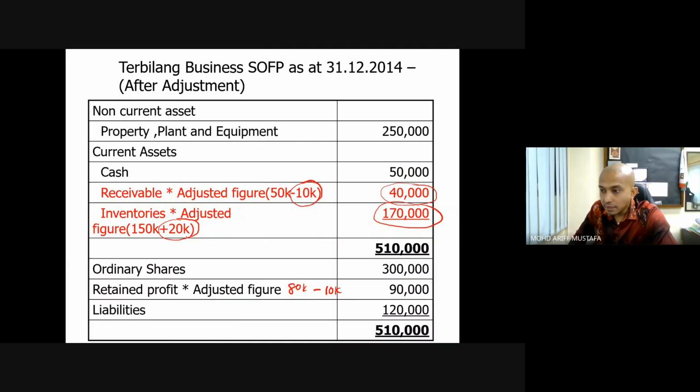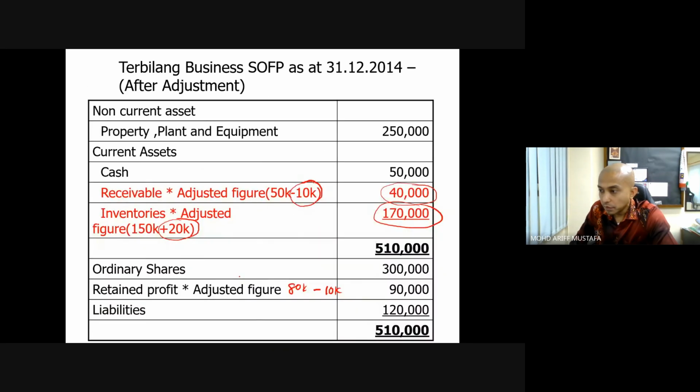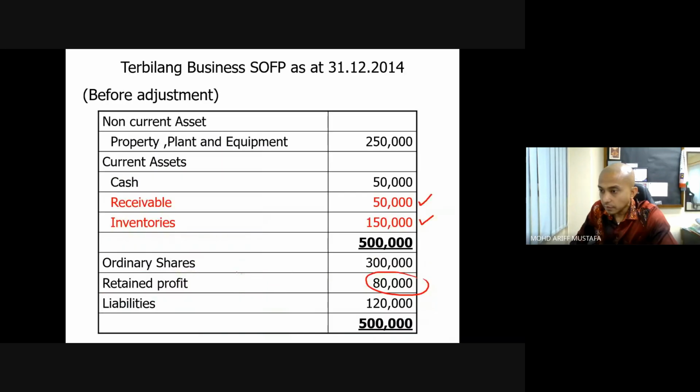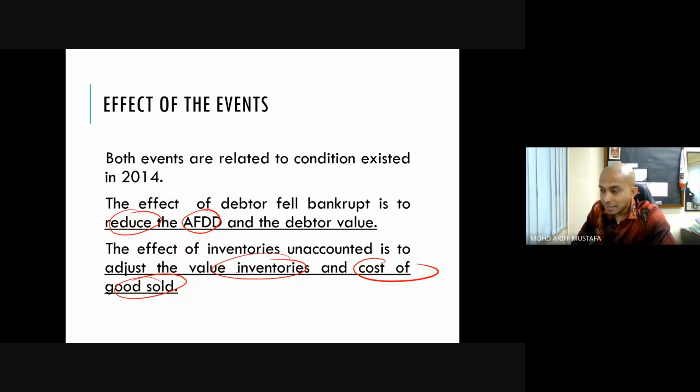And inventory is increasing because it is not recorded, so we need to record it. Were not counted, were not accounted. So adjust the value of inventory and cost of goods sold. Because it is not counted, we are going to record as debit inventory and credit cost of sales.